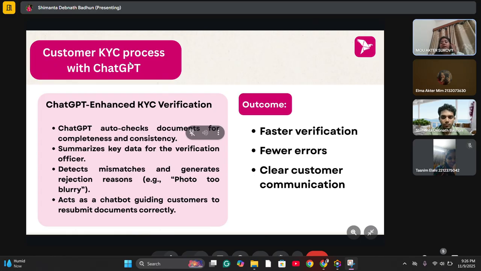And here is the KYC process with ChatGPT. ChatGPT auto-checks documents for completeness and consistency, summarizes key data for verification officers, and detects mismatches and generates rejection reasons. And finally, ChatGPT acts as a chatbot guiding customers to resubmit the documents correctly. So there are some outcomes that ChatGPT is giving us: the faster verification, fewer errors, clear customer communication.